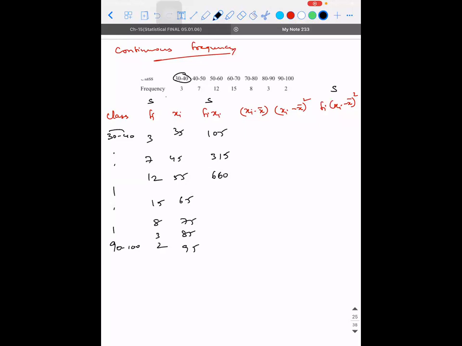So 360 plus 650 plus 325, 975. Yes, sir, 975. So 75 into 8: 75 into 10 is 600. Okay. 85 into 3, 255. 95 twos is 190. I need the sum of fi and this one.